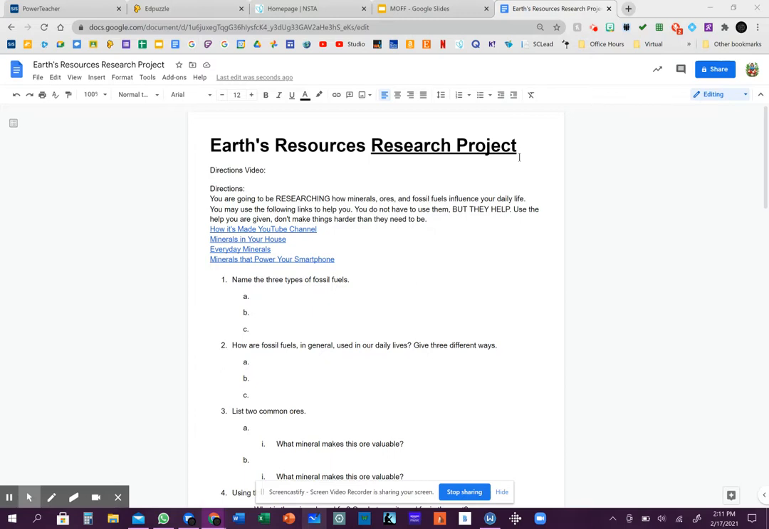You are going to be researching how minerals, ores, and fossil fuels influence your daily life. You may use the following links to help you, but you do not have to use them. They help a lot. I am suggesting that you use those. I gave them to you to make this easier for you, not to make it harder. They are good resources, and they're going to help you get this done quicker and make sure that you've got good information.